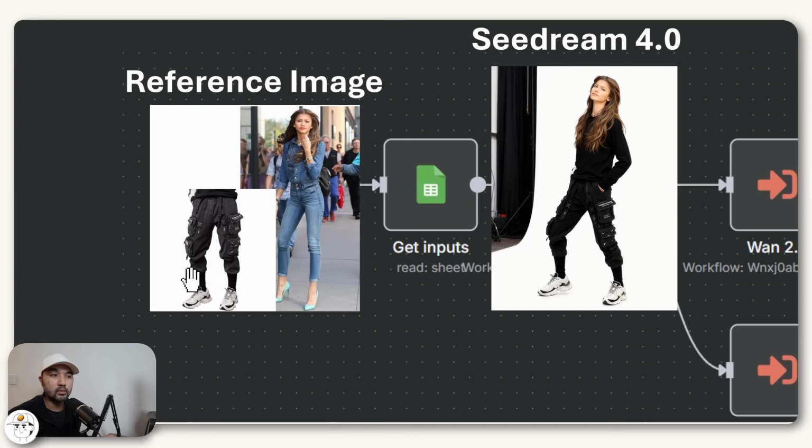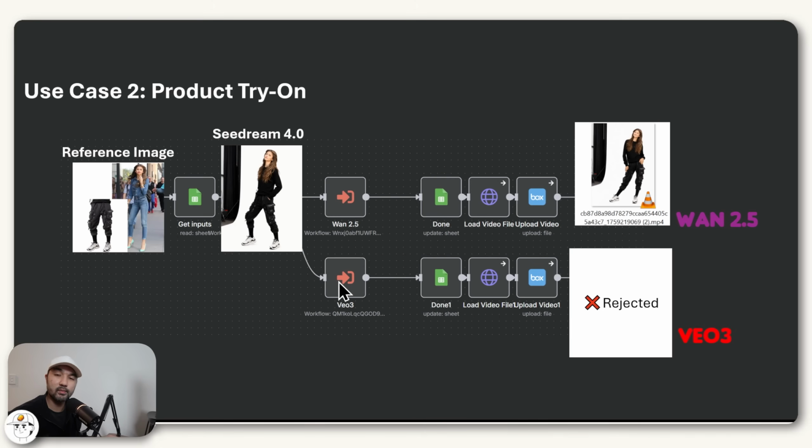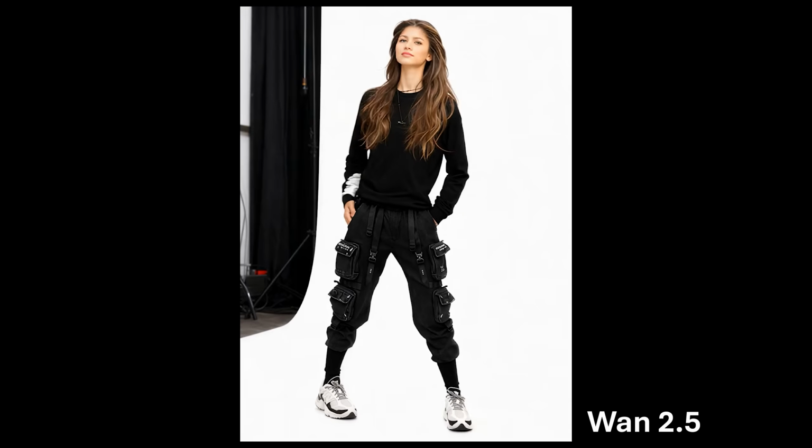Because for this case, what we can do is pass a reference image of our product as well as our character. Seedream can handle the creation of the image where our model is wearing that product. And then we can use that image from Seedream in order to animate it into video through Wan2.5. And here, obviously, you can see that Veo3 rejected this request because we are using Zendaya in this case. So Google rejected it as per their content policy, but Wan2.5 was able to create it without any issues. And so if we preview that, this is what it looks like.